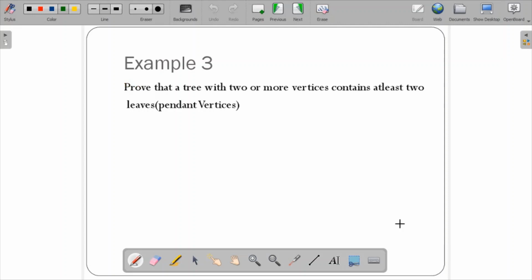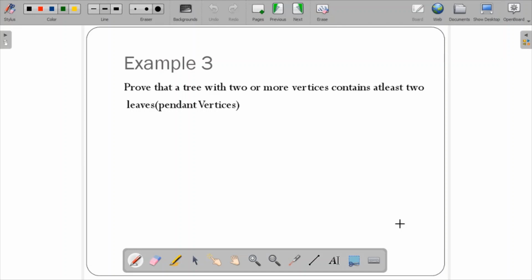Next we have the example: prove that a tree with 2 or more vertices contains at least 2 pendant vertices. So what we need to prove is that a tree with 2 or more vertices has at least 2 leaf vertices.